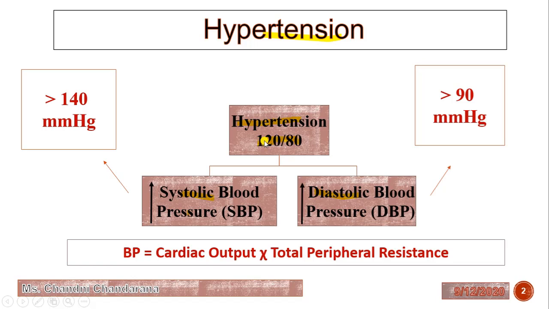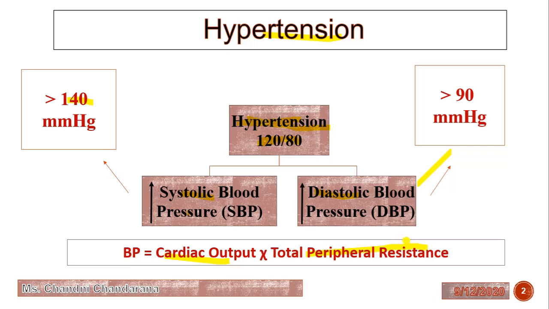So this is the normal blood pressure: 120 systolic and 80 diastolic. It is known as hypertension when the blood pressure is above 140 mmHg for systolic, and above 90 mmHg for diastolic. This condition is also called elevated blood pressure. Now what is blood pressure? It is the product of cardiac output and total peripheral resistance.